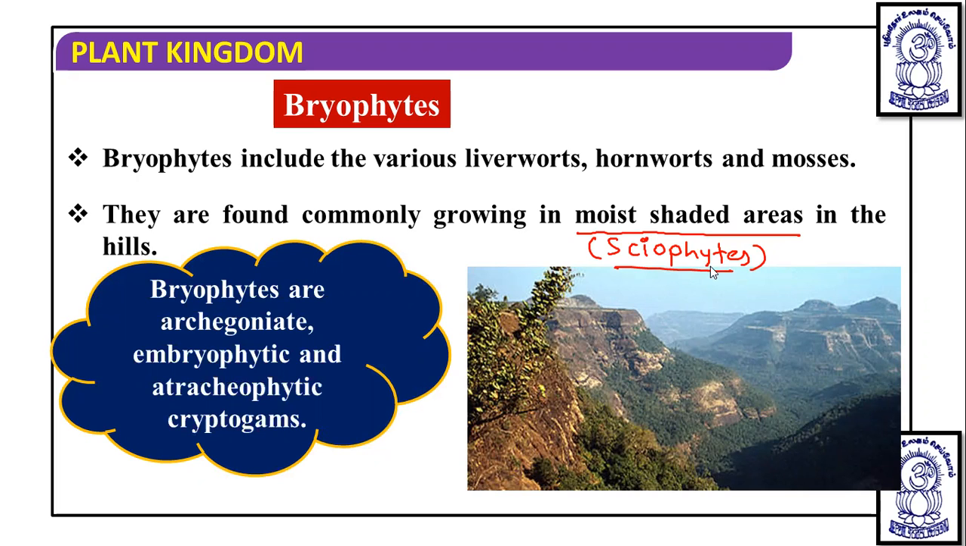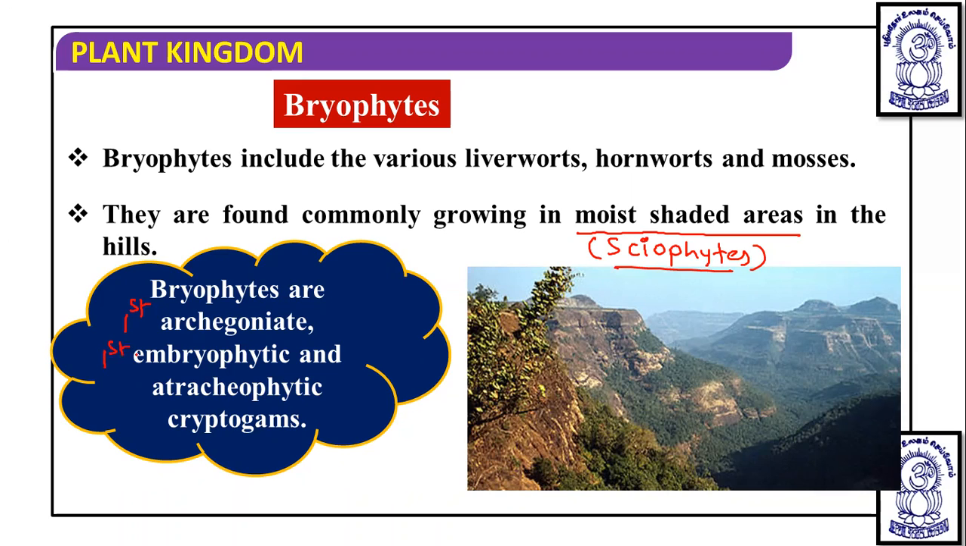Bryophytes are also considered as archegoniate. Why are they considered archegoniate? Because the archegonium is a female sex organ. In algae, we have studied that the female sex organ is commonly named oogonium. Now, in bryophytes, the female sex organ is known as archegonium. So these bryophytes are the first archegoniates.